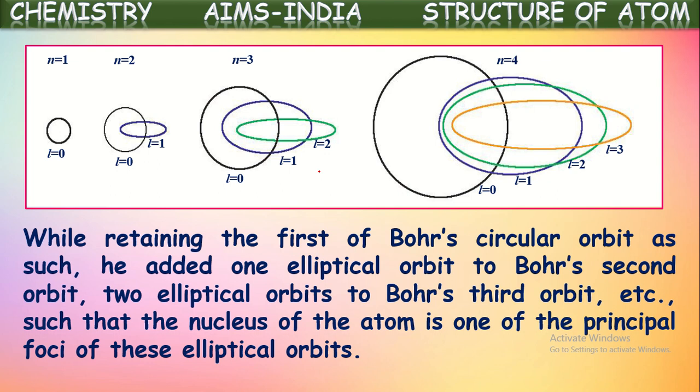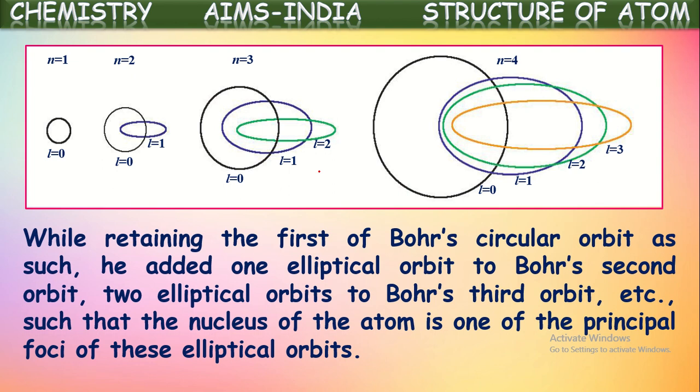In that way, each shell consists of two or more different paths: one a circular path, and some elliptical paths in each Bohr orbit. That is why electrons emit different amounts of energy even though they are in the same orbit, and that is why spectral lines split into different finer lines.